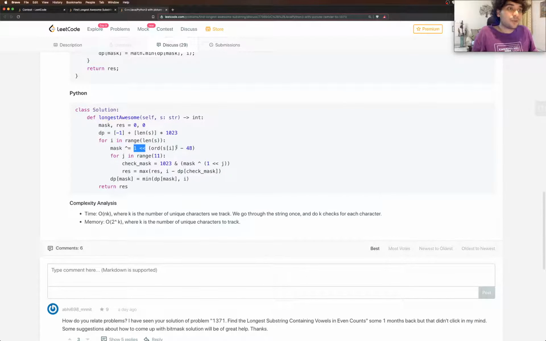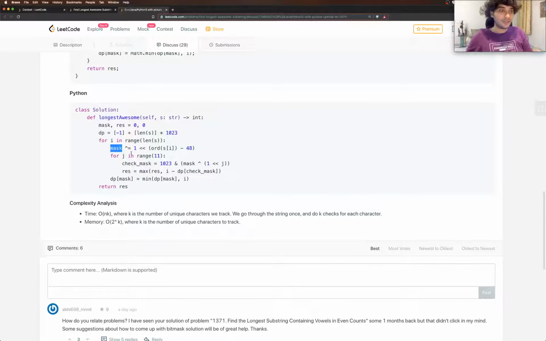So we convert this to a one-hot encoding to represent that number, and then we take an XOR with the mask. So what are we doing? The mask contains whether the number of occurrences of that character or digit is odd or even. And whenever we encounter that particular character, we want to switch it. If it was odd, then it has become even. If it was even, then we have to make it odd. So doing an XOR with 1 at that position is going to flip it.